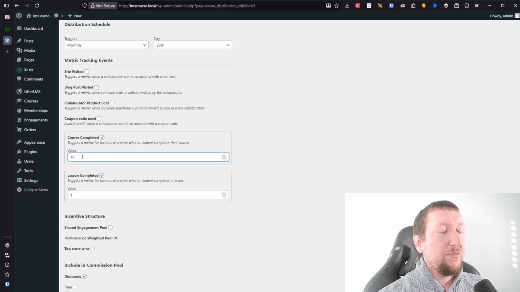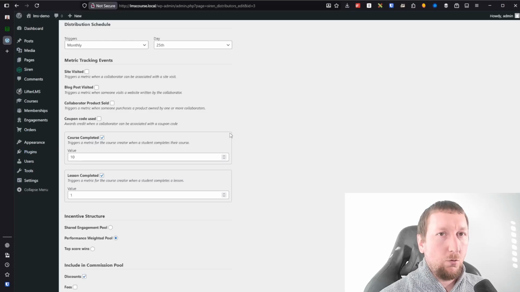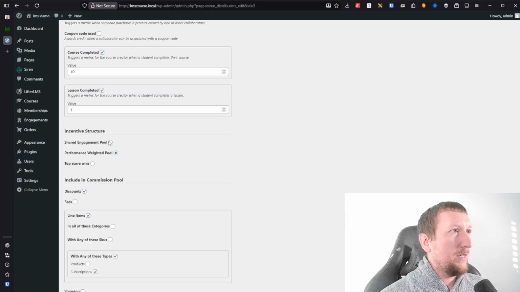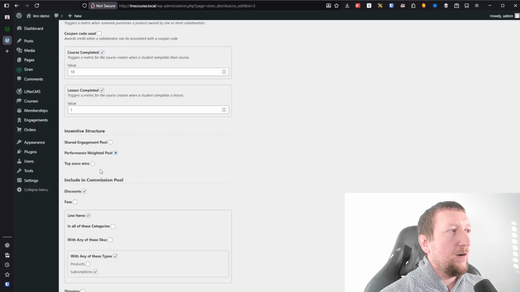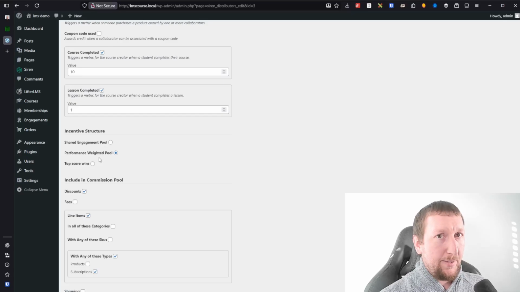Then at the end of the month, whenever all of the lessons are completed and the courses completed and all of those things, it'll tally up those totals and use that to determine the revenue share, right? This is how we're measuring the performance of these collaborators. The incentive structure determines how we pay out, right? In this case, it would be, is there a bias? Is it even distribution? How do we pay for the incentive structure? This is what determines which of the collaborators in this distribution gets paid.